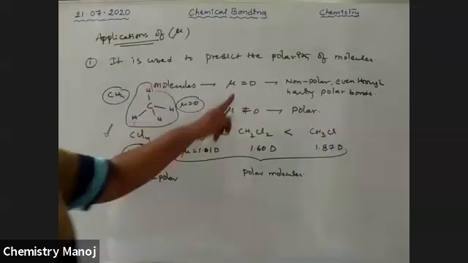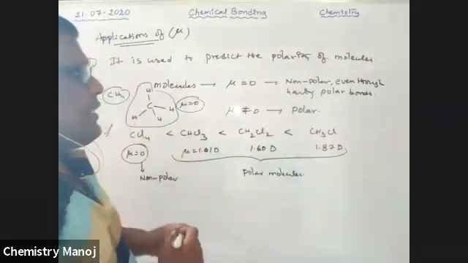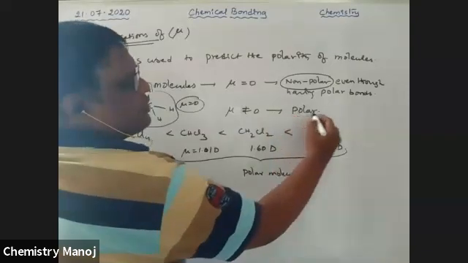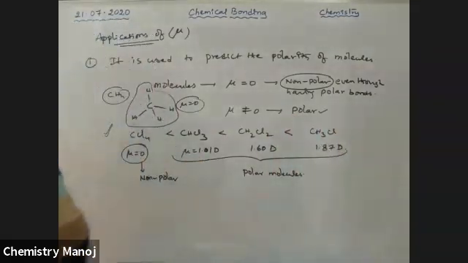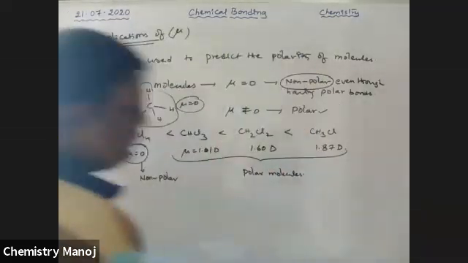Those molecules having mu equal to 0, even though they have polar bonds, are treated as non-polar molecules. Mu not equal to 0 is called a polar molecule. This is one of the applications of the dipole moment. And the next one.